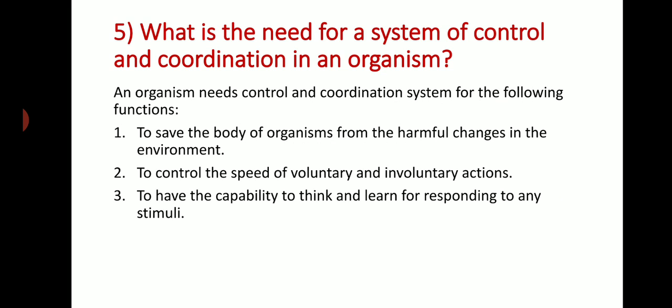What is the need for a system of control and coordination in an organism? An organism needs a control and coordination system for the following functions: mainly to save the body of the organism from harmful changes in the environment, then to control the speed of voluntary and involuntary actions, and to have the capability to think and learn for responding to any stimuli.